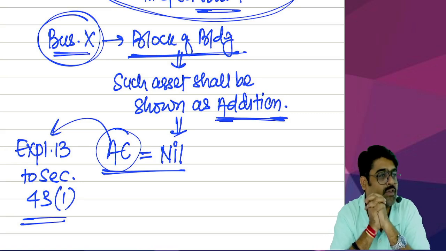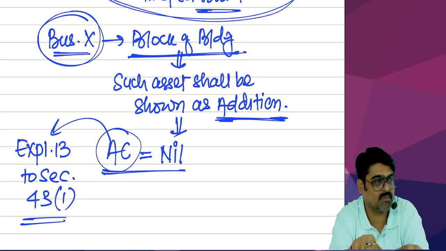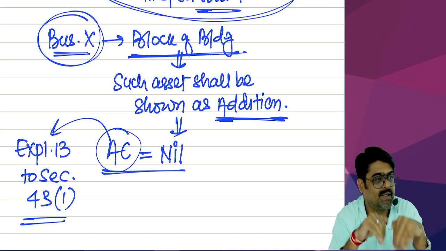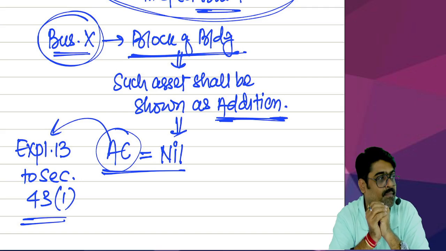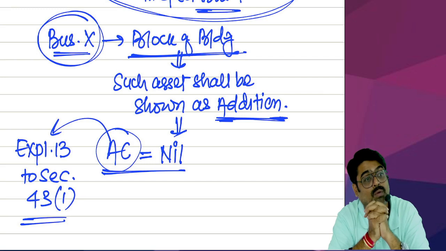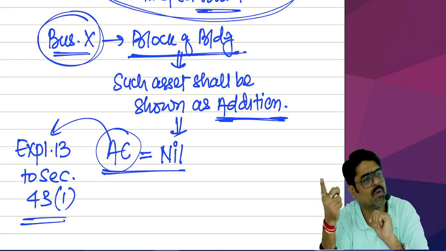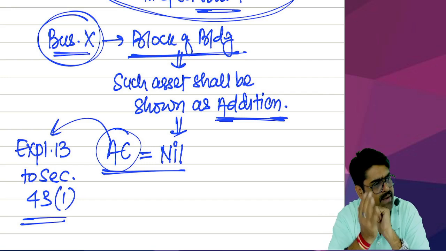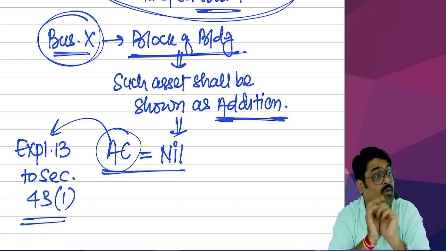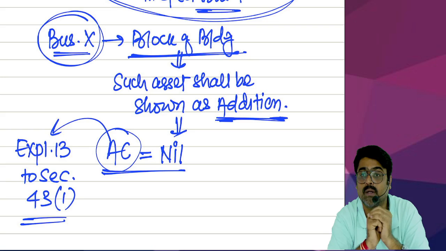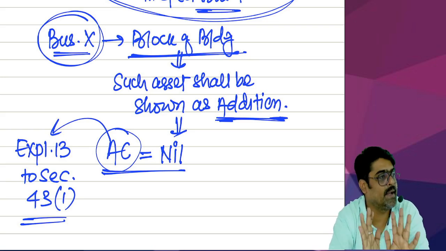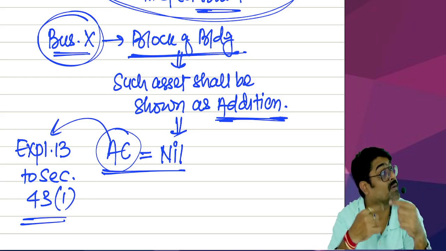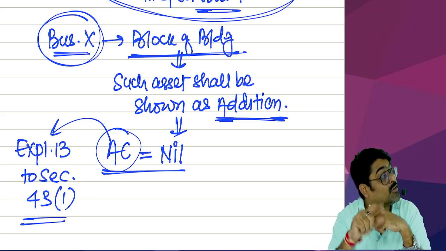7A says use the asset for 8 years in the same specified business. Within 8 years, if you start using the asset for other business, then 7B will apply. And if 7B applies, what are you going to do? The cost of that asset which was allowed under 35AD, minus the depreciation for those many years for which the asset was used for specified business, the balance amount of cost will be deemed as PGBP income as per 35AD 7B in your specified business.